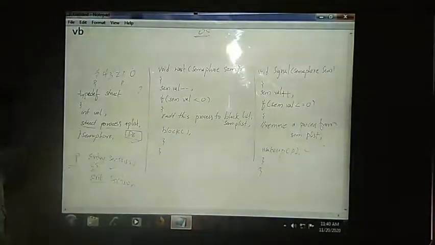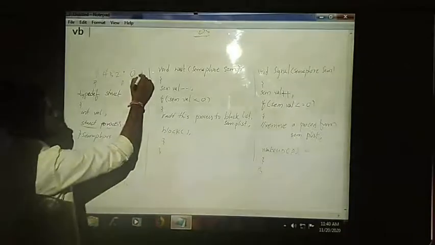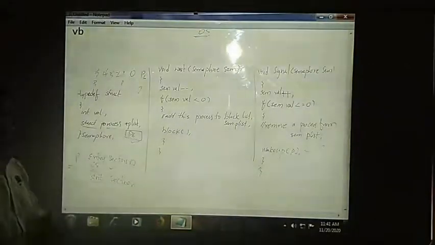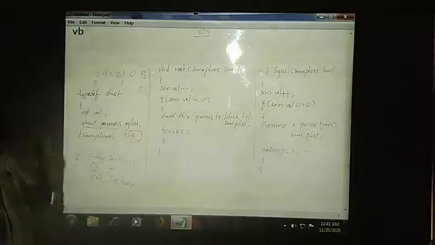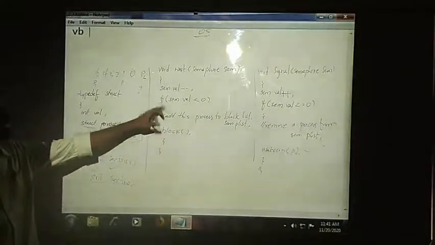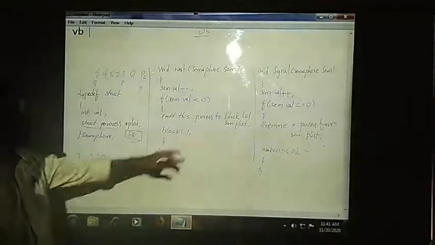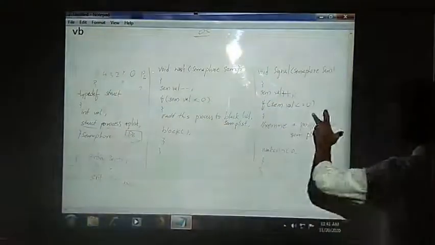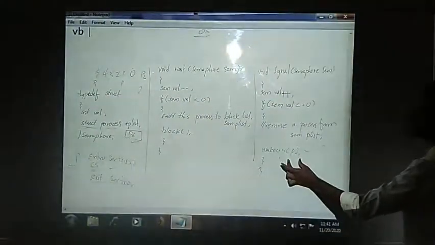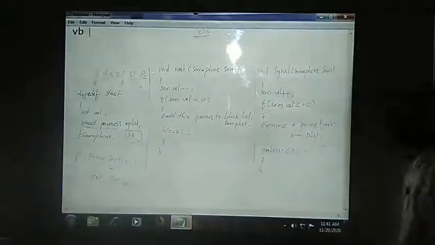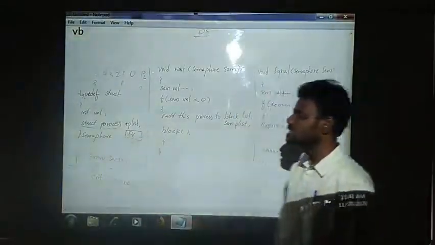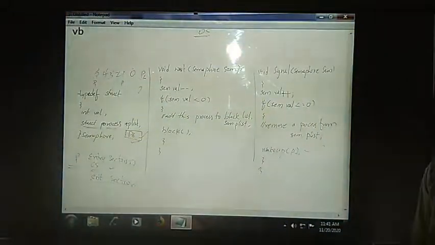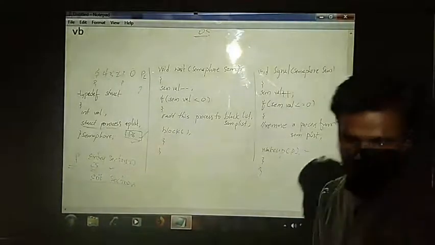0. When it is 0 and P6 is still trying, it will be in a loop, trying for that only; you can write this as a loop also. When it reaches this point, we wake up that particular process which is in the blocked list. Then we put it into the ready queue, so that it can access the critical section. In this way, we will be executing our critical section by using semaphores.